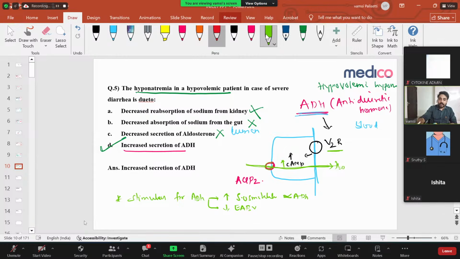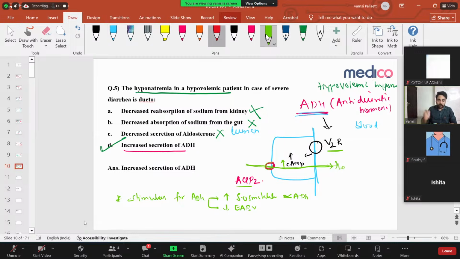So ADH is anti-diuretic hormone. It acts on the distal part of the collecting duct, on the cells, through the V2 receptor. Through this receptor there is increased cyclic AMP. Then there is formation of what? Aquaporin 2 channels. This aquaporin 2 is very, very important. Because of this, there is free water reabsorption into the blood vessels. Very important.